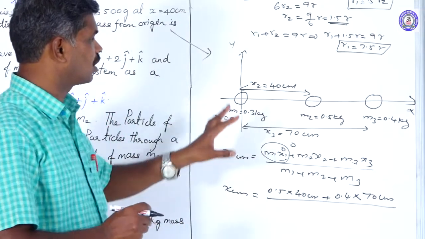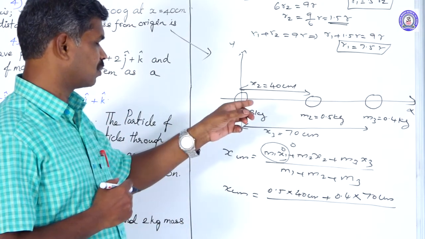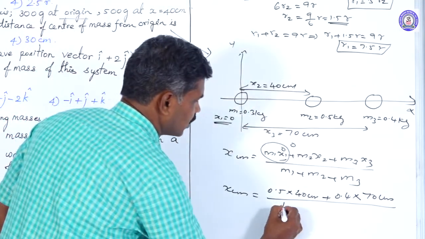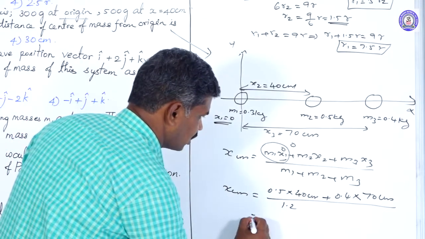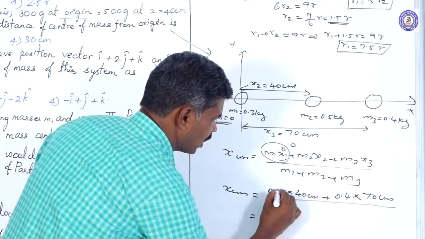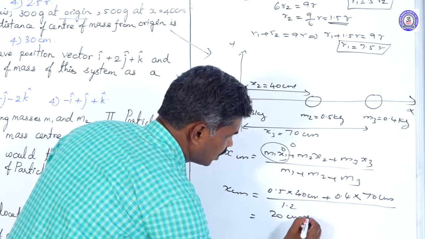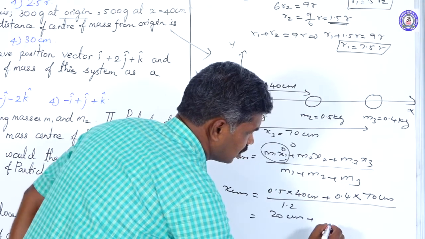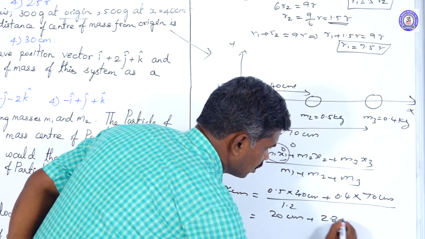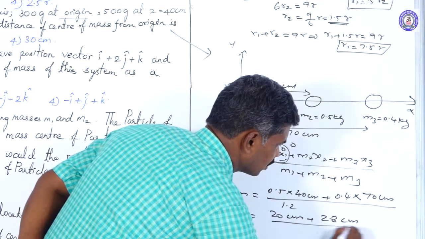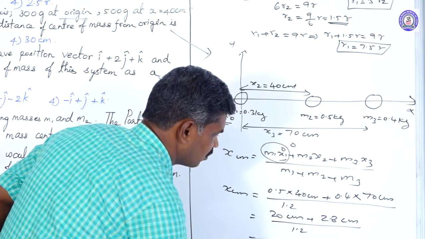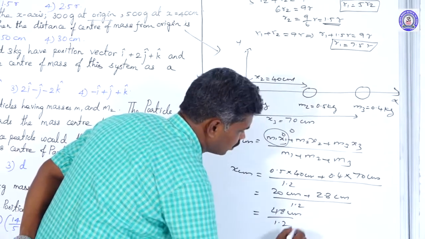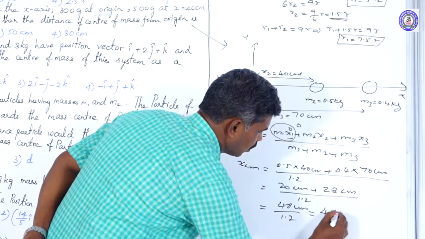We add all 3 masses: 0.3 plus 0.5 is 0.8, plus 0.4 is 1.2. Then we get 0.5 into 40 centimeter, that is 20 centimeter, plus 0.4 into 70, that is 28 centimeter, divided by 1.2. Then we get 48 centimeter divided by 1.2 equal to 40 centimeter.